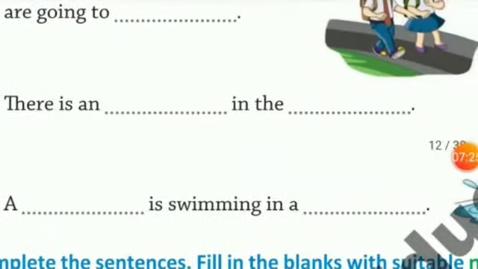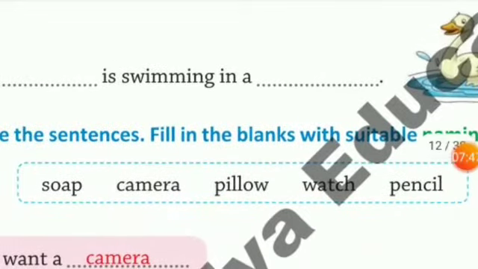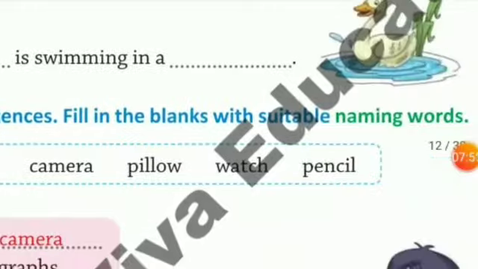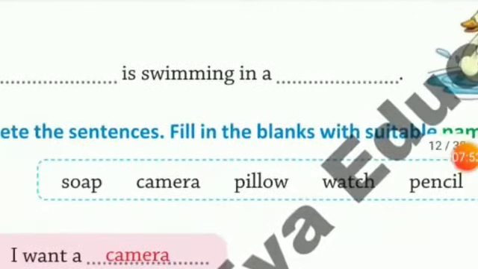So here, which is the fruit here in the basket? An orange. So the answer is there is an orange in the basket. Then we move to the next one. A dash is swimming in a dash. You see a duck. Yes or no? A duck is swimming in a pond.